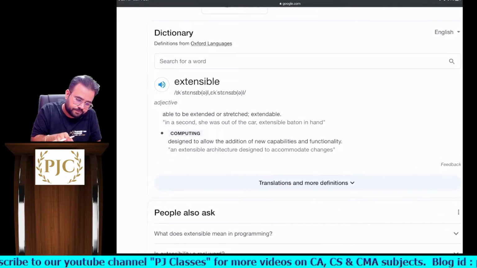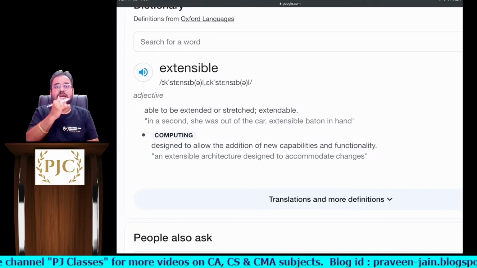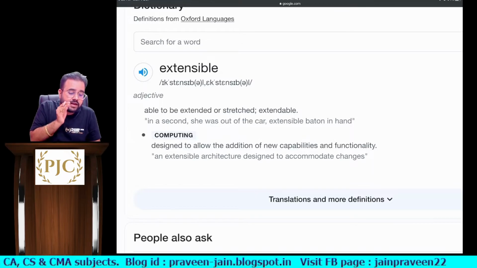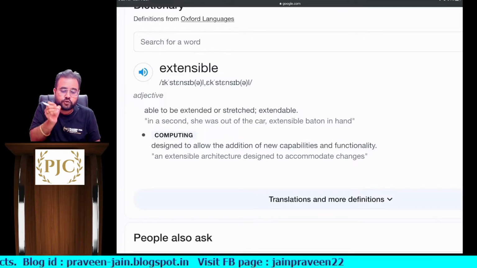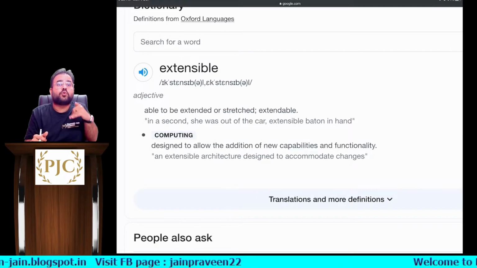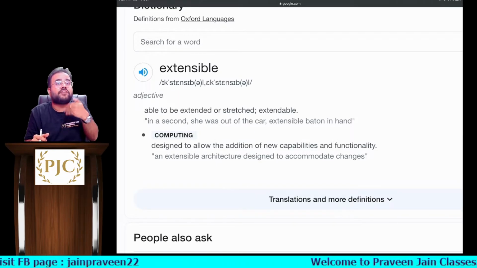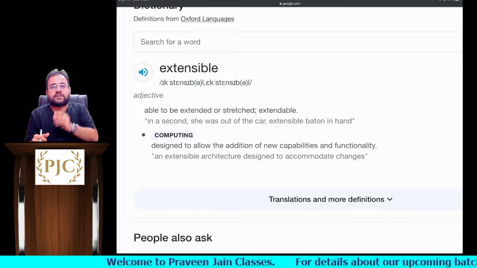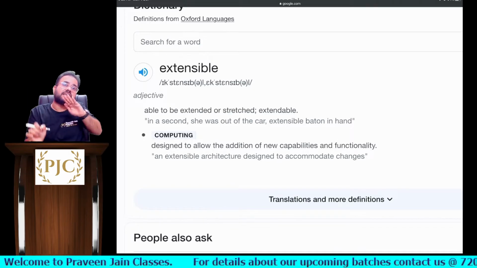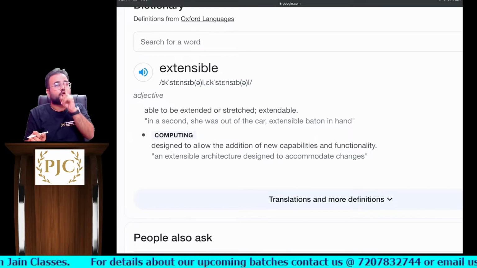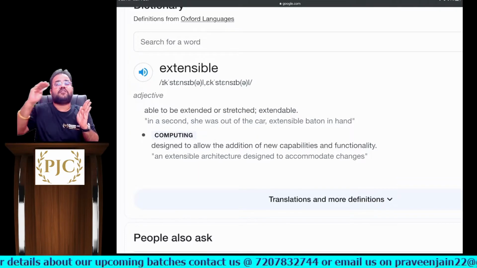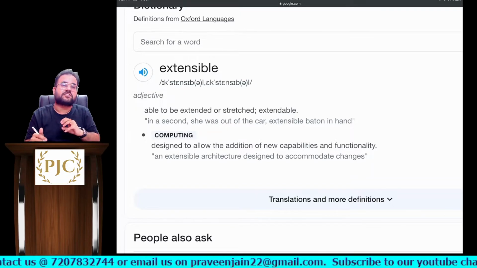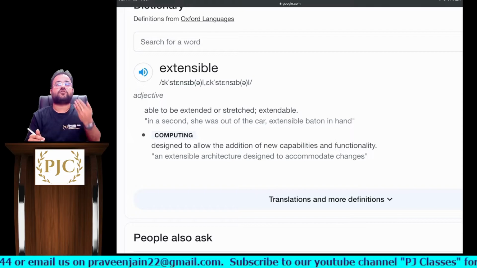तो एक बार देखो, extensible as an adjective, and in the computing world, so we are more bothered about the computing world. Extensible मतलब क्या? Designed to allow the addition of new capabilities and functionality. मतलब you can now give new capability, you can now give new functionality. So can I say XBRL supports multi-functionality or not, sir? Hence this business reporting language is called extensible business reporting language. You write in one language, I will show you in multiple languages. You write in one currency, I will show reports in multiple currencies, sir. So this multilingual support is also there in XBRL, sir.